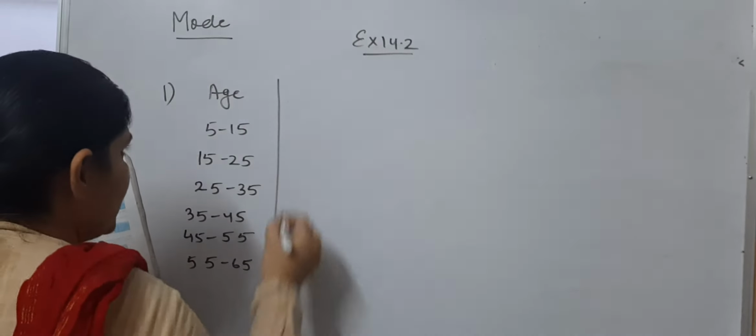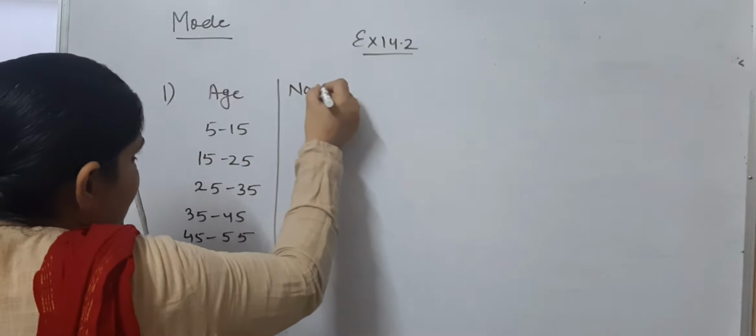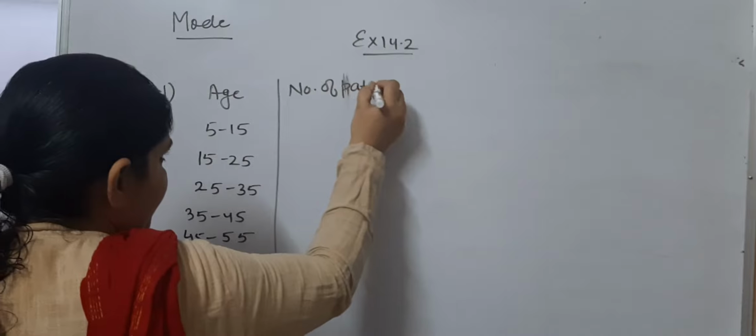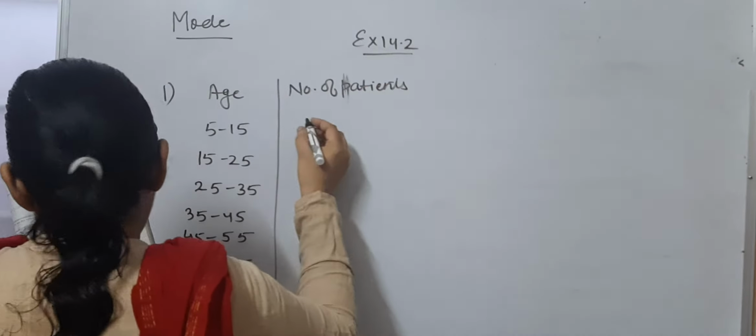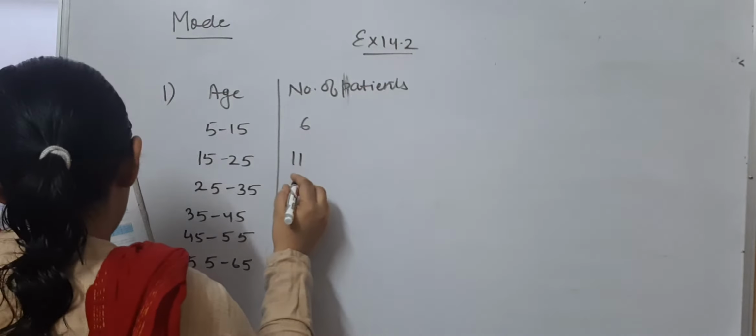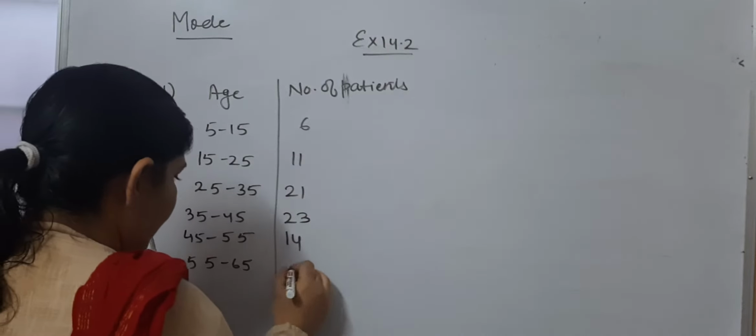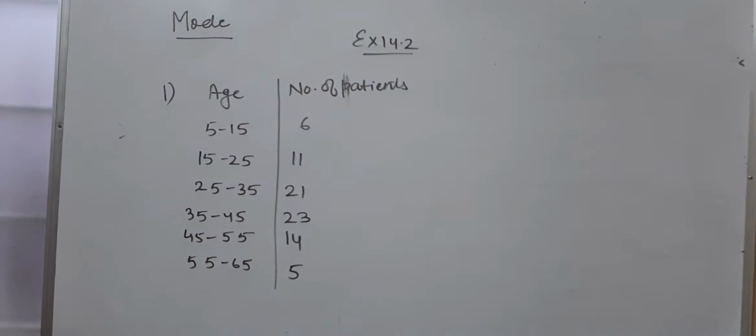The number of patients means the frequency, which is 6, 11, 21, 23, 14 and 5. This data is grouped data, and we have the frequency also. Now we just need to find the mode.